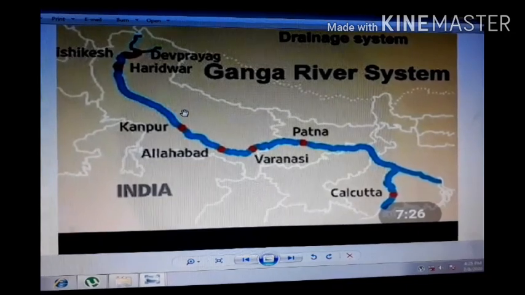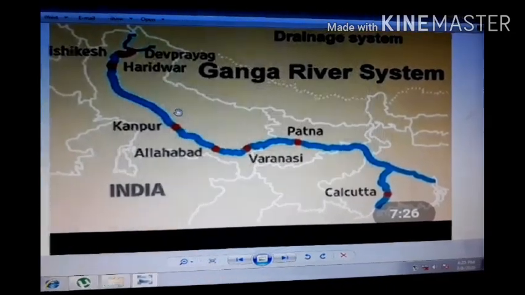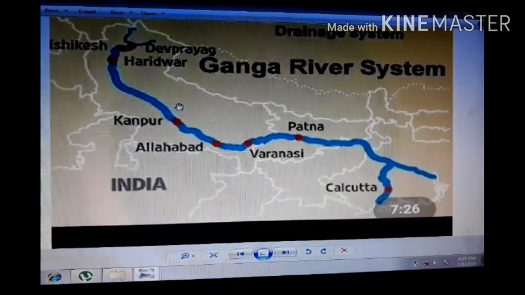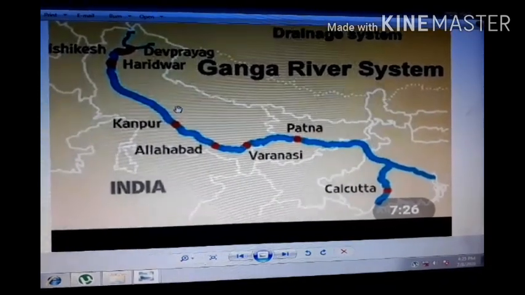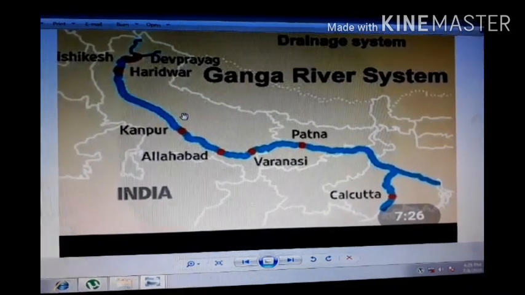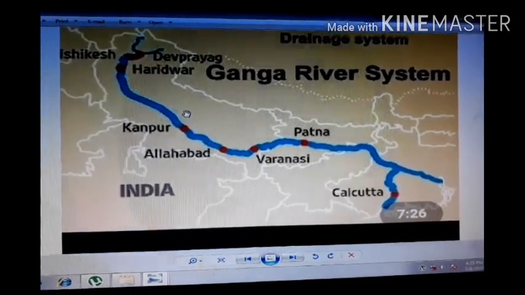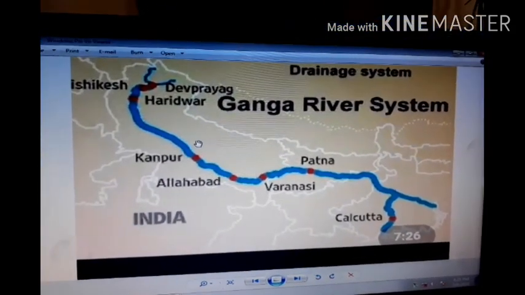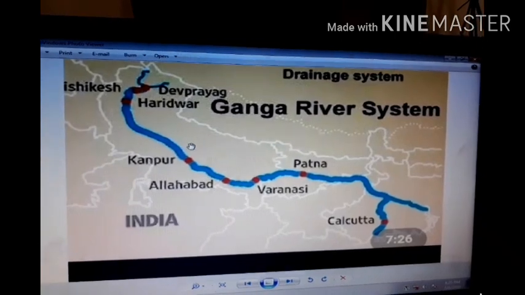This is the northernmost point of the Ganga Delta. The river bifurcates here. The Bhagirathi-Hooghly, a distributary, flows southwards through the deltaic plains to the Bay of Bengal. The main stream flows southwards into